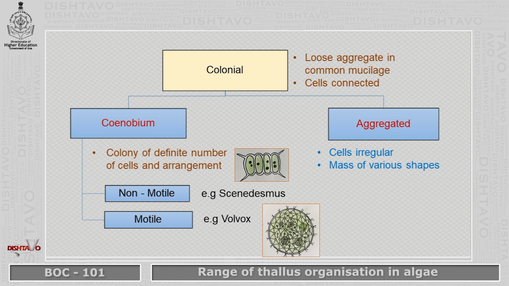Then we have the motile forms, as in Volvox, where the whole colony is made up of cells which are flagellate. The flagella or locomotory organs are present. In Volvox, the cells are connected to each other, and the whole colony propels with the help of these flagella. So this is about Volvox and the non-motile form.